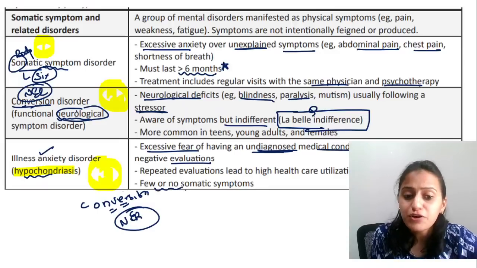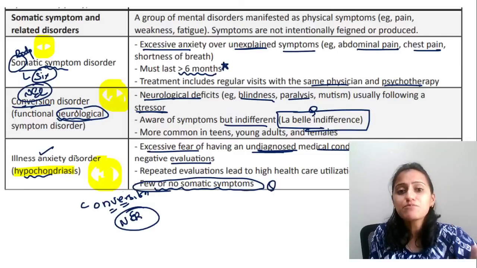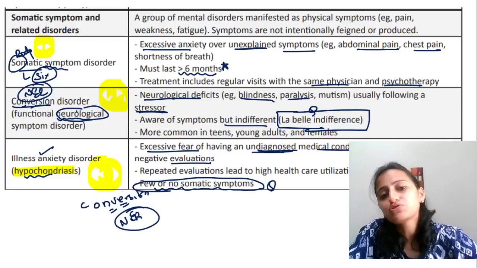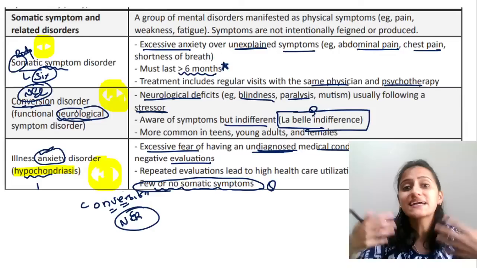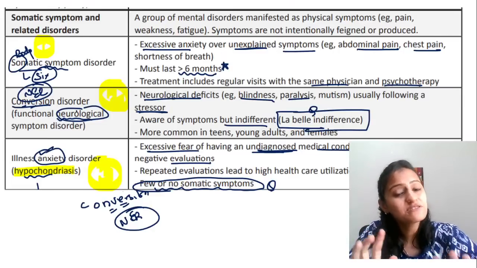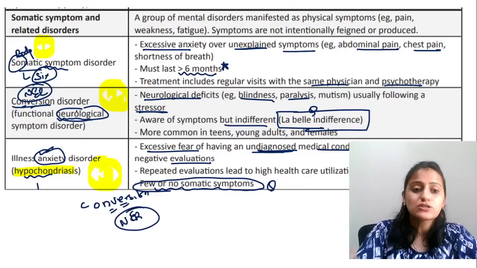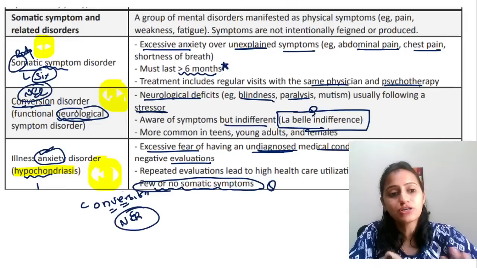There are few or no somatic symptoms. This is important here. In hypochondriasis, the patient might not have any or have few somatic symptoms, but the patient is always anxious. I have some serious illness, maybe I have cancer, something like that. So: somatic symptom disorder, conversion disorder, and illness anxiety disorder.